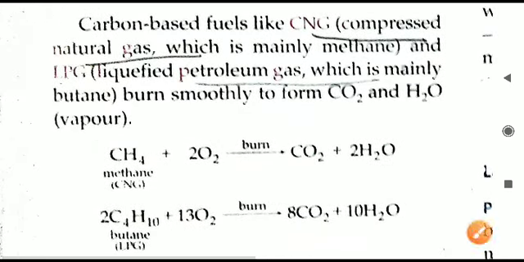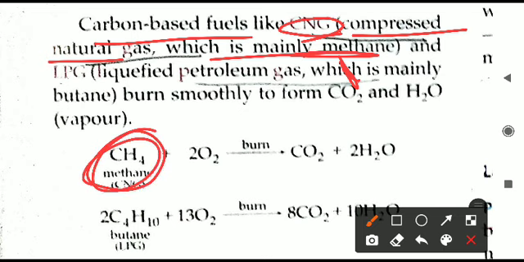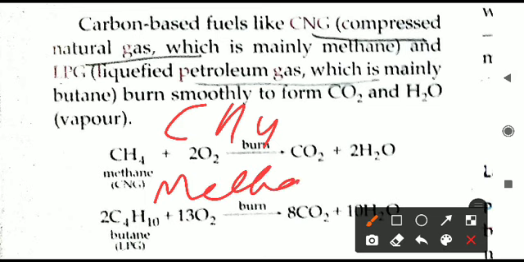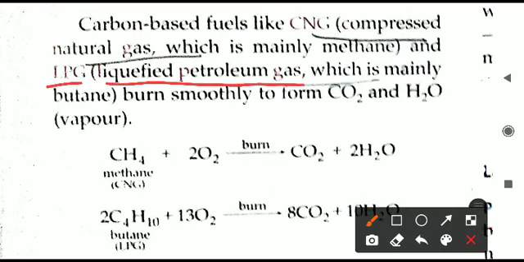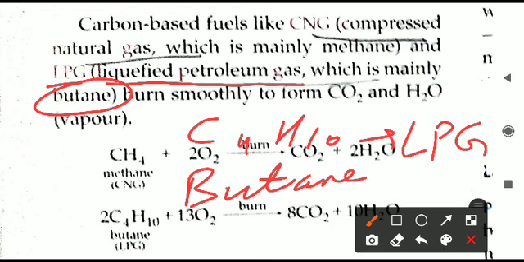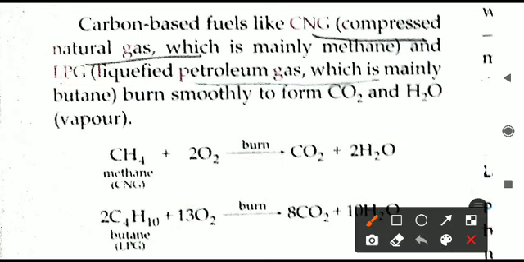Next, we'll continue with carbon-based fuels, like compressed natural gas, CNG, which is having what? It is having methane. CNG gas is nothing else, it is methane. This is the formula, CH4. CH4 is methane gas, and it is one of the major gases present in CNG, compressed natural gas. Another one is LPG, liquefied petroleum gas. It contains butane. Butane formula is C4H10. C4H10 is butane, and it is present in liquefied petroleum gas, the gas cylinders used in the kitchens. So for cooking food it is used.